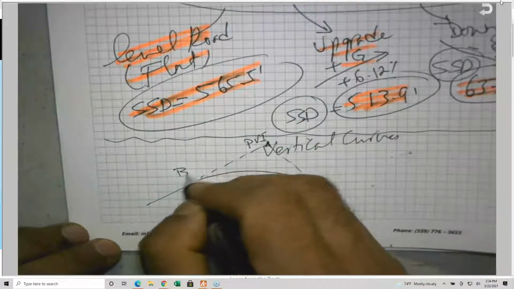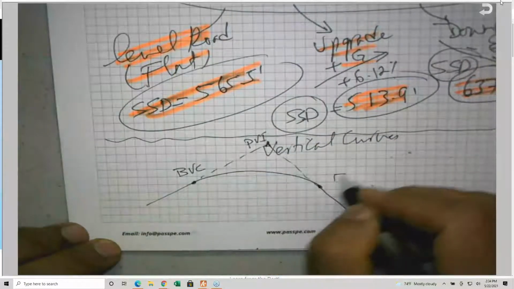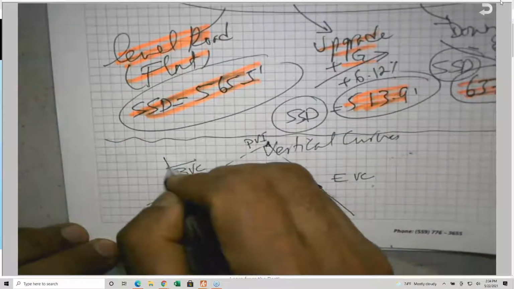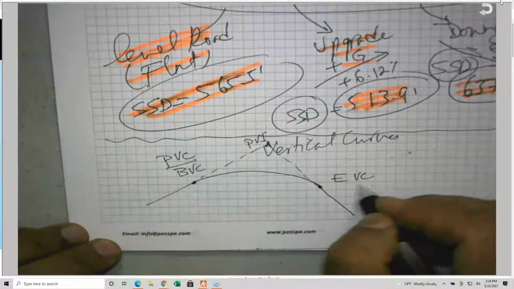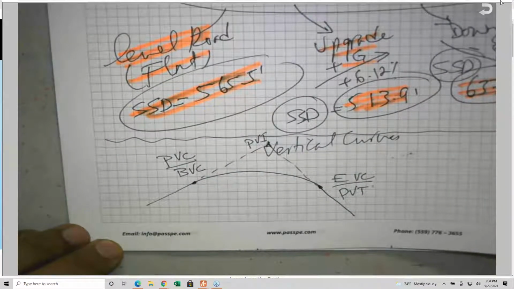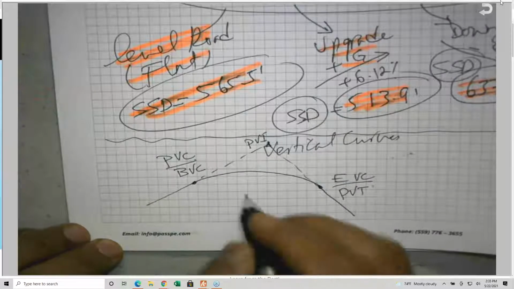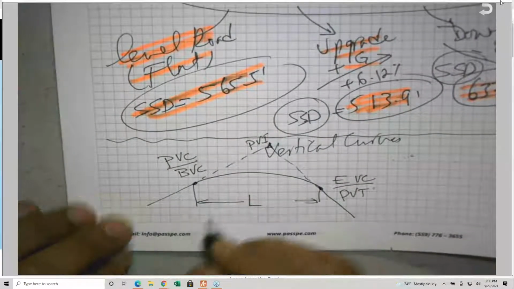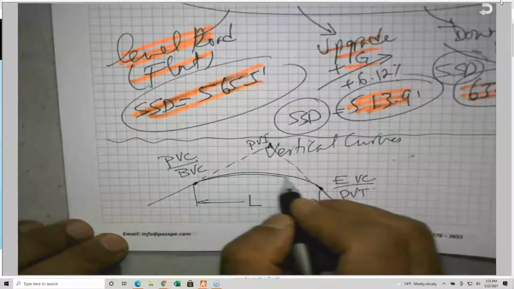This is the beginning of the vertical curve, and this is the end of the vertical curve. This is also called the BVC or BVT. And this is L. L is measured horizontally, not along the curve.